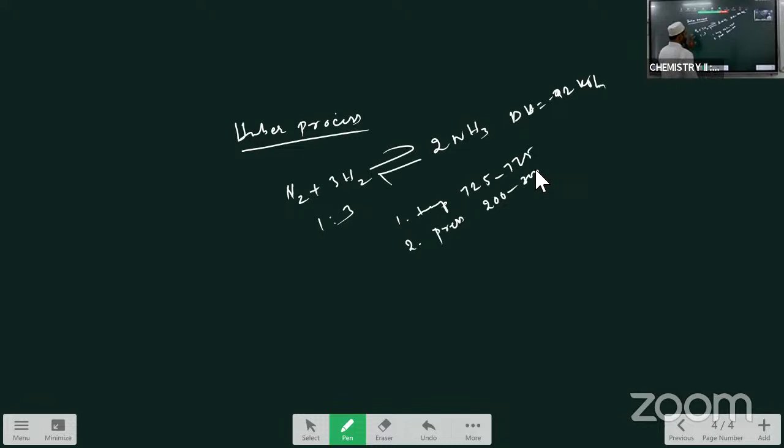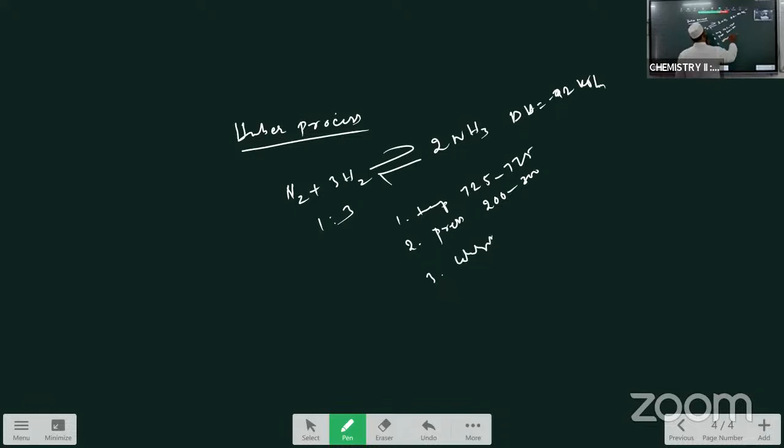Once again I am repeating. In this process, ammonia is prepared by the direct combination of nitrogen and hydrogen in 1:3 ratio, and the formation of ammonia is a reversible exothermic reaction. Therefore, for a good yield of ammonia, low temperature and high pressure are recommended. Here I have written the pressure and temperature conditions. But at low temperature the reaction is very slow, therefore an optimum temperature and also a catalyst are used. You have to write the names of the catalyst also.